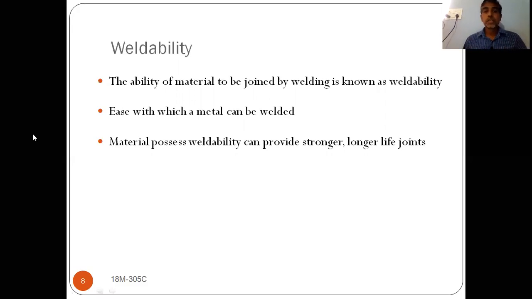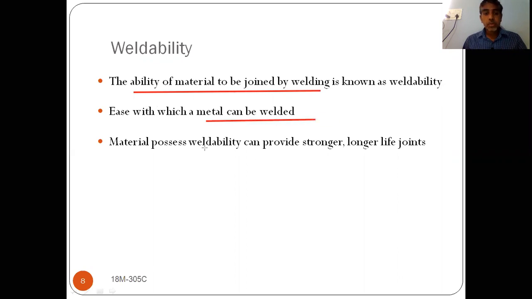So we can say that it is the ability of the material to be joined by welding. They should be able to join by using welding, then only we can say that it has weldability property. That property is known as weldability. It is the ease with which a metal can be welded.